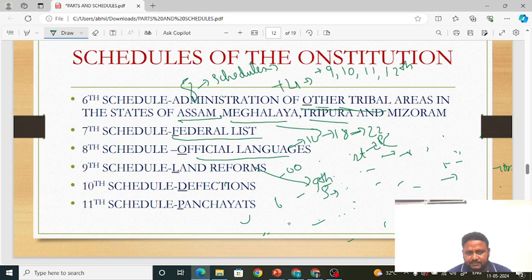It was added through the First Constitutional Amendment in 1952. At that time land reforms were made, that is land to the landless. So land reforms was included in the 9th schedule through the First Amendment Act in 1952.